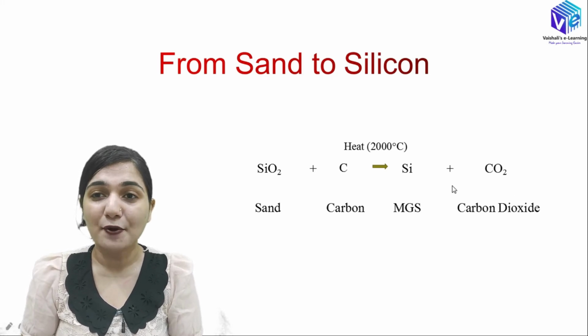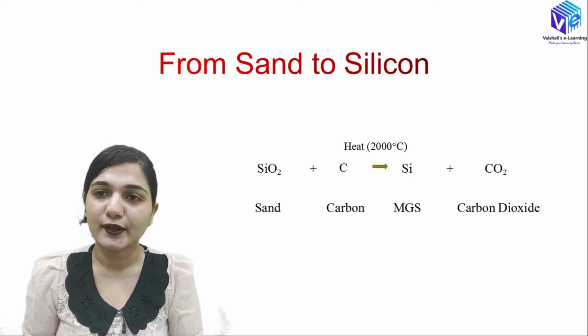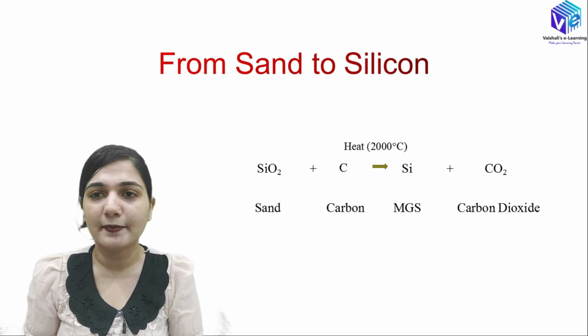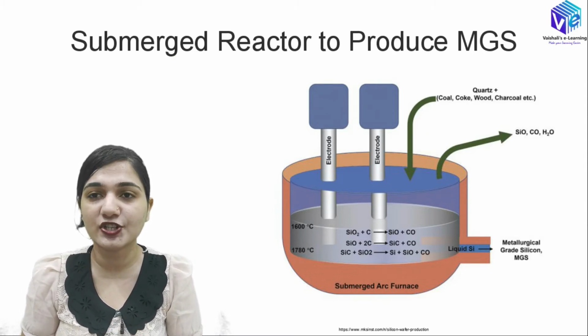Okay, so I hope now it is clear. I will be getting the metallurgical grade silicon by reacting SiO2, or the quartz sand, with the carbon. Carbon is available in the form of coke. So now this is the reactor that I was talking about. It is also called the submerged reactor to produce the metallurgical grade silicon. This is how my submerged reactor will be looking.